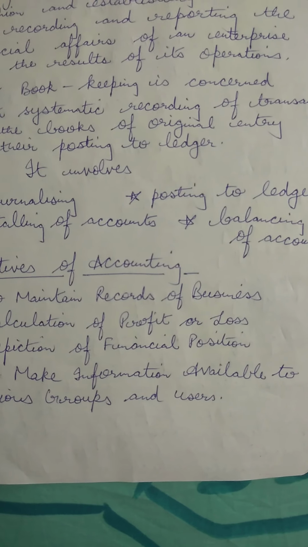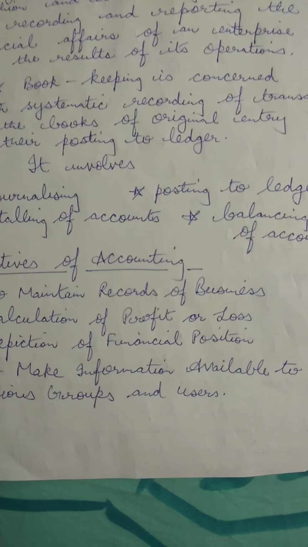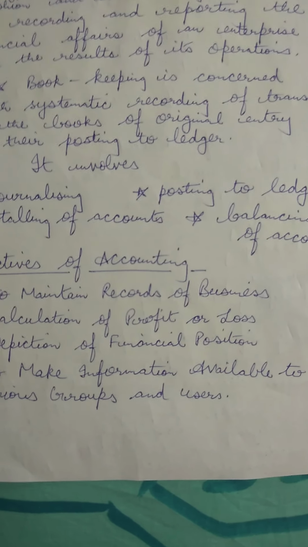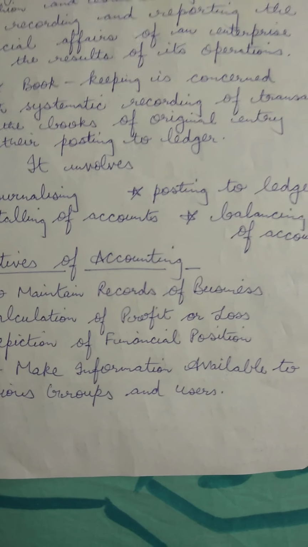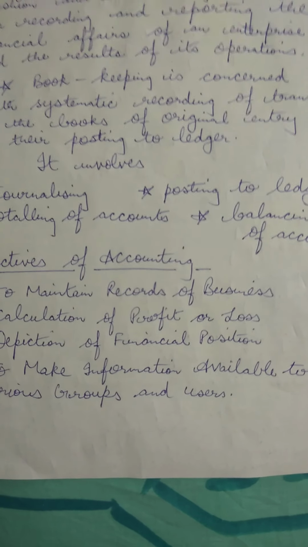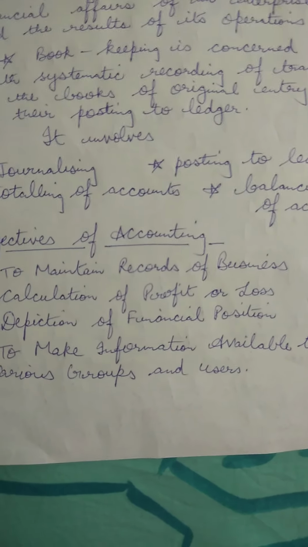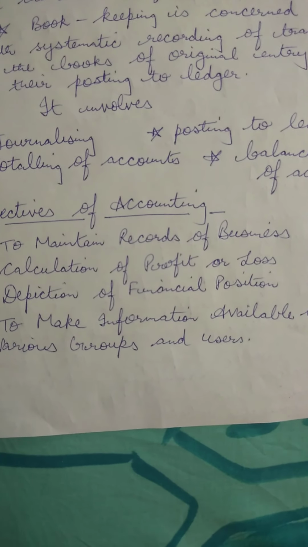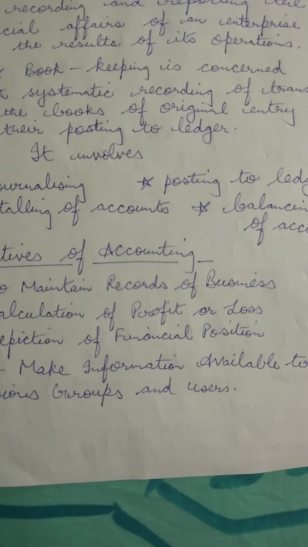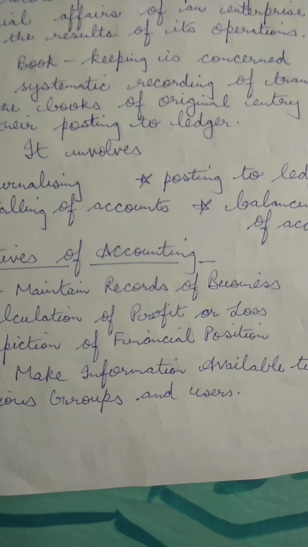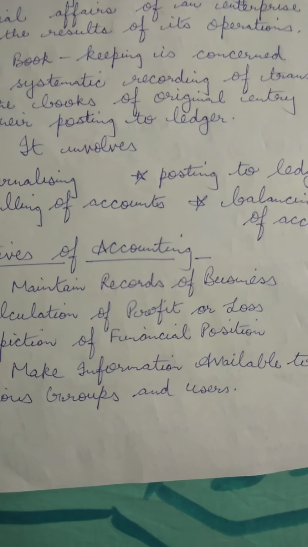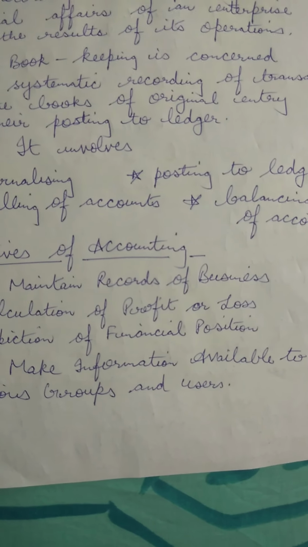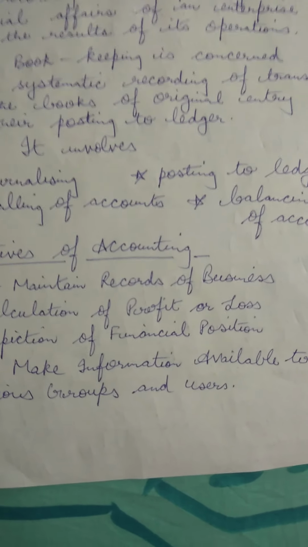Say a doctor can know the health of a person by checking his pulse rate. Similarly, with the help of the balance sheet, we can come to know whether the business is a good business or not. That is, do they have the paying capacity or not? To make the information available to various groups is the objective of accounting.